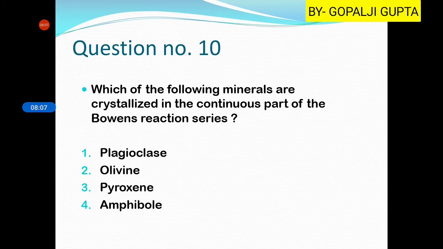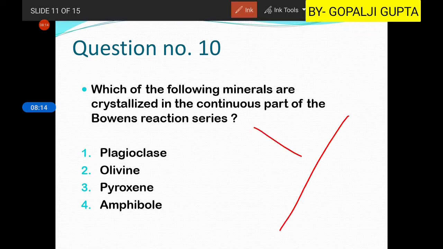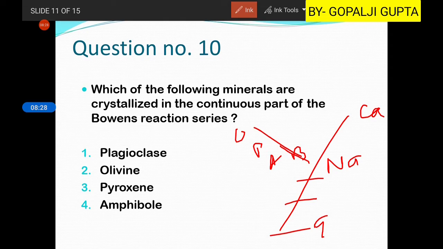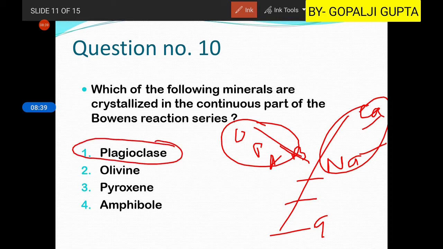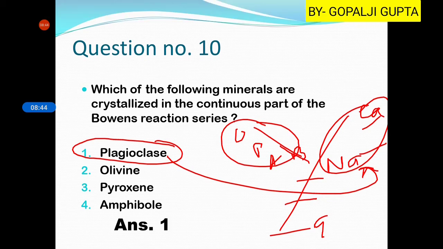Then question number 10 is, which of the following minerals crystallize in the continuous part of Bowen's reaction series? So as you know, in the normal Bowen's reaction series, here you will get olivine, pyroxene, amphibole, biotite. Here the calcic plagioclase, sodic plagioclase, orthoclase, muscovite, and finally quartz. So this series is known as the discontinuous series, and this is the continuous series. So this is calcic to sodic plagioclase, and hence plagioclase is part of the continuous series. So the first option will be our right answer.